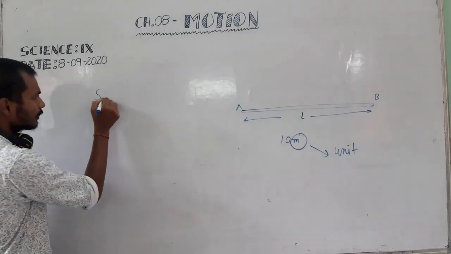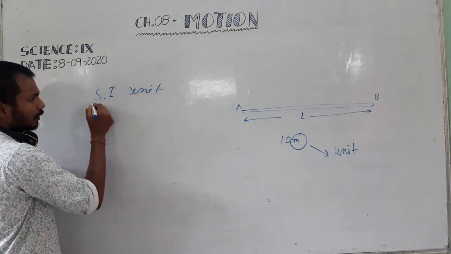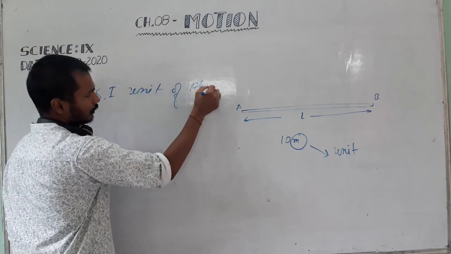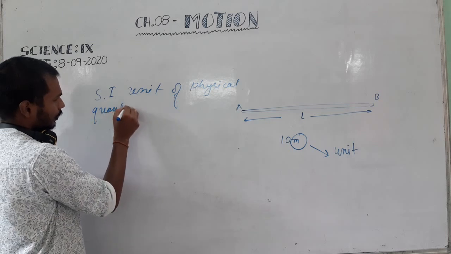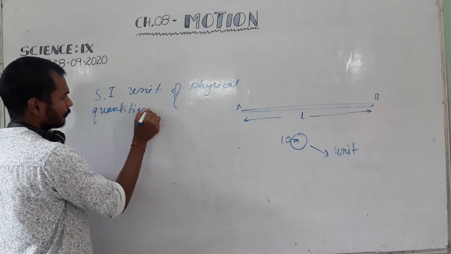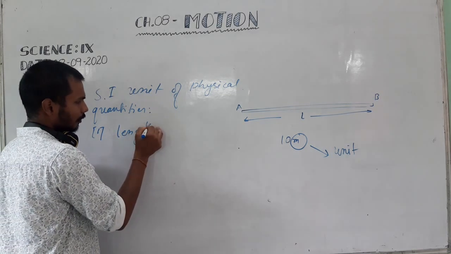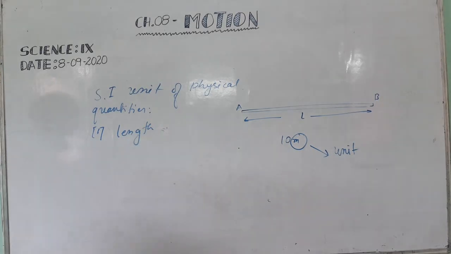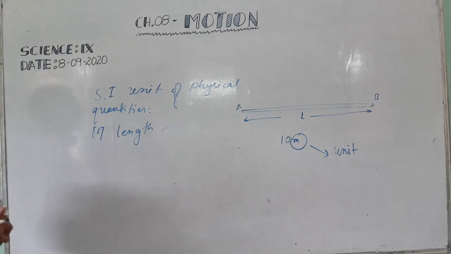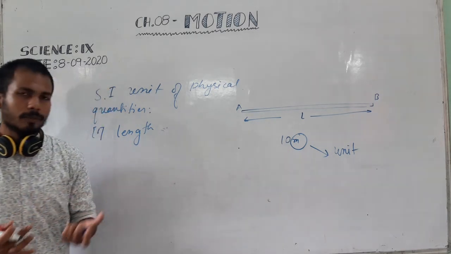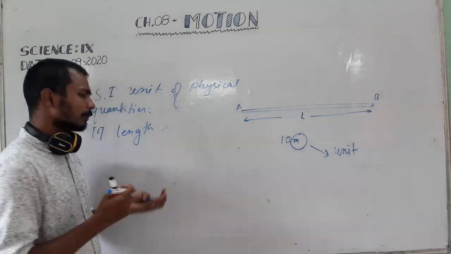So we will learn some SI units of physical quantities. Number one is length. How will you measure length? When you are going to measure length, you have to write the value of length, and after that value you have to mention some symbol.